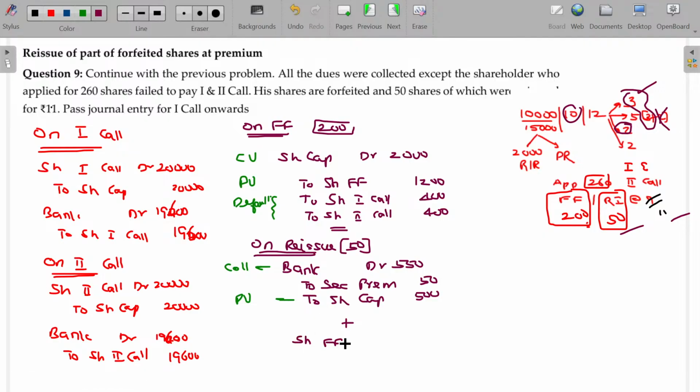The other journal entry being share forfeiture account debit to capital reserve. Come on, get the value here. Are you able to understand? Not giving me the answer. Come on, make it faster.